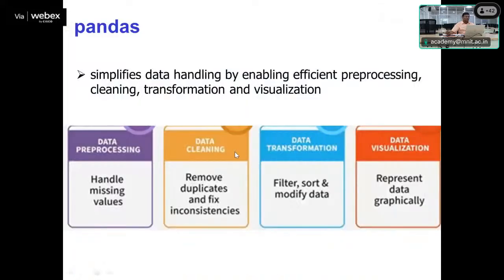So generally this pandas package provides us a simplified way of data handling, where it enables an efficient methodology for pre-processing, cleaning, and sometimes transformation of the data, and thereafter this data can be used for visualization.